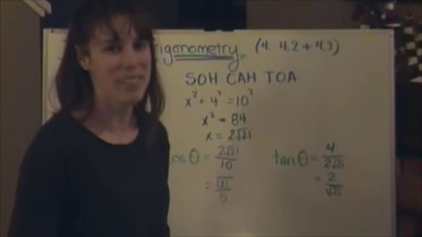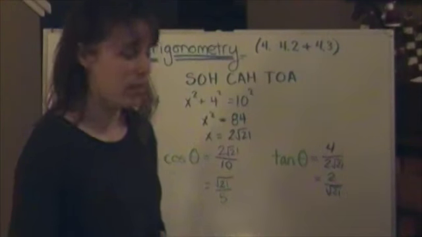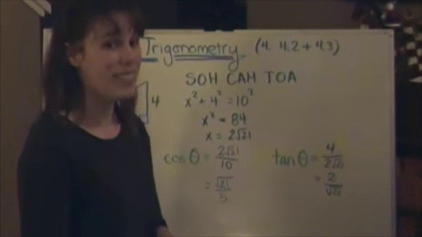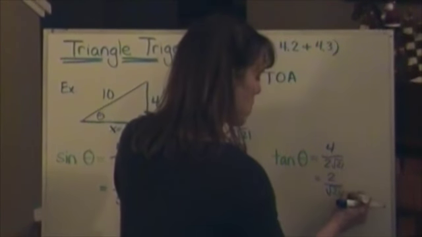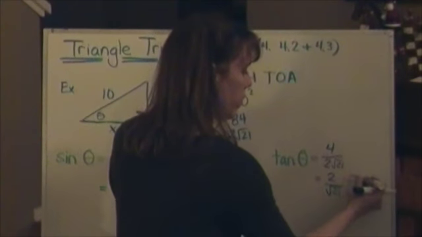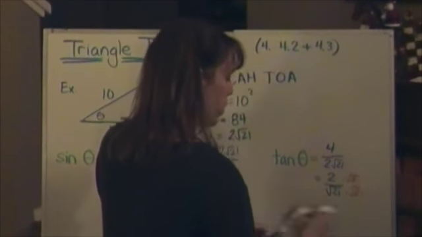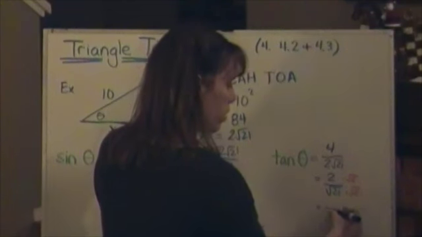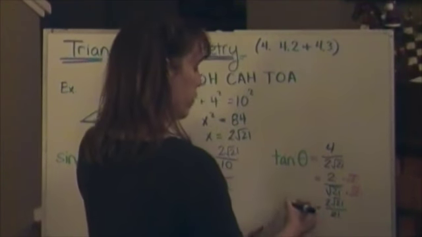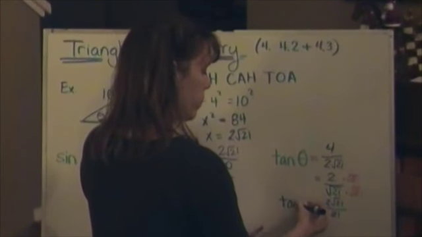So I'm sorry, but we need to. So to get rid of that square root, you multiply by the square root of 21. You did a lot of this in geo, I'm hoping, so I hope it's a refresher. Okay, so there's my tangent.